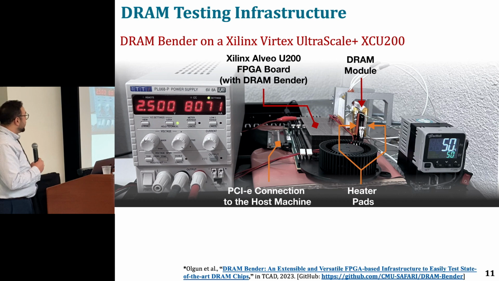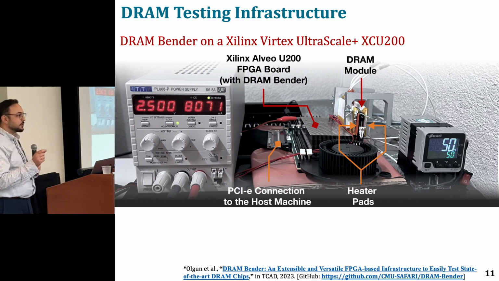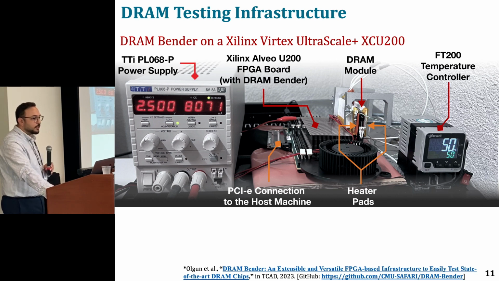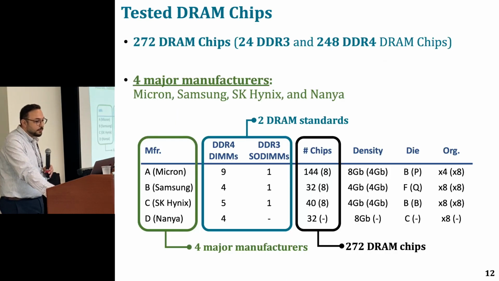And we have heater pads clamped together with the DRAM chips from both sides so that they can heat up the chips, and these are controlled by a temperature controller. We also have an external power supply that allows us to play with the voltage on certain power rails. This infrastructure provides us with fine-grained control over DRAM commands, timing parameters, temperature, and voltage.